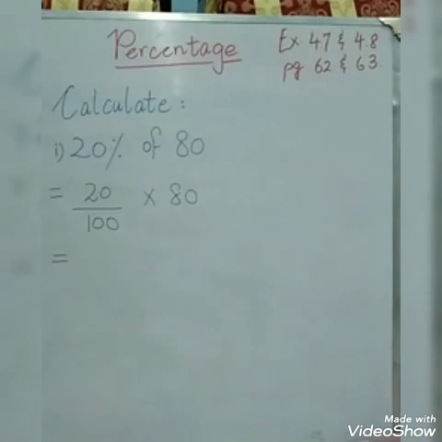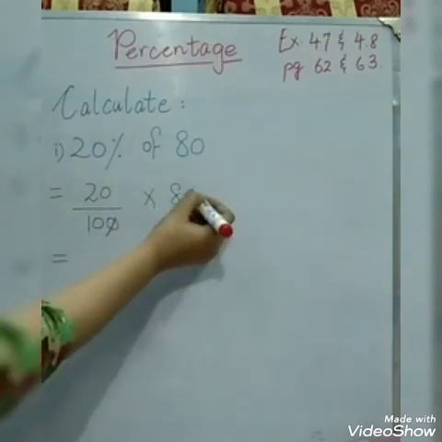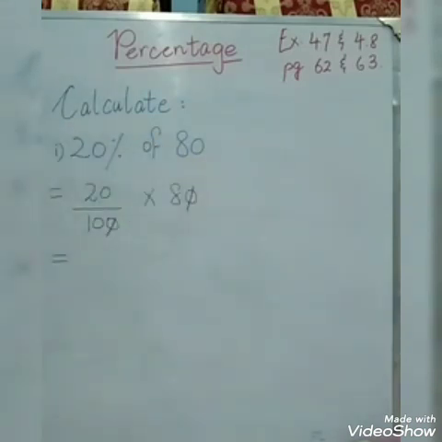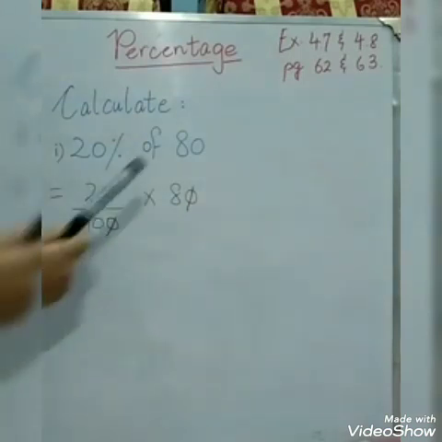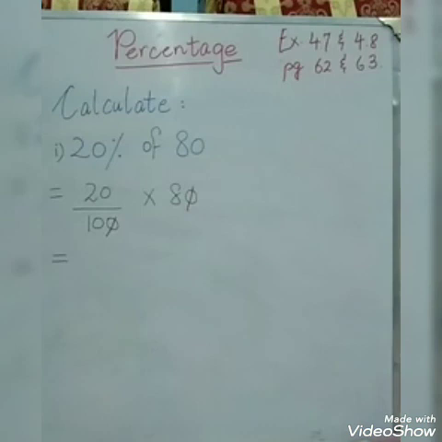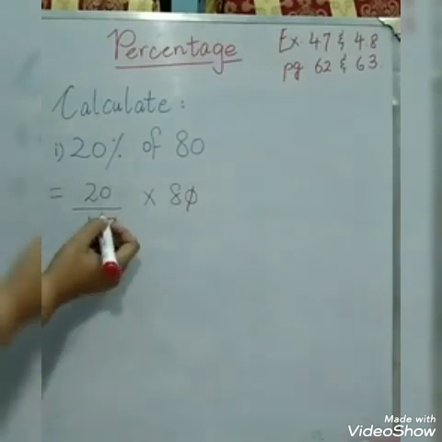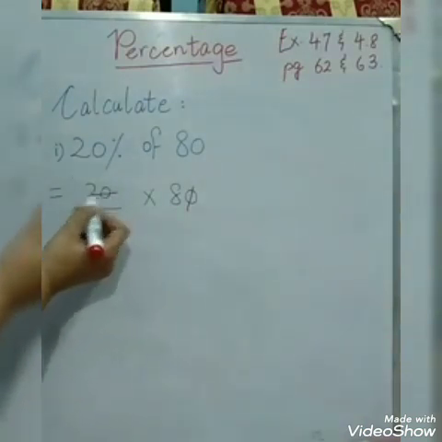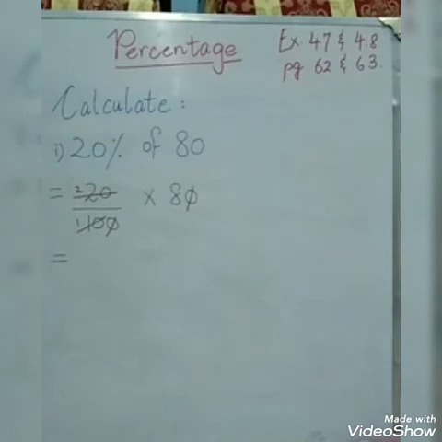Now this is a very simple question. We can cancel out things which are easily possible for us. We can cancel this 0 with this 0 over here. Now what do we have here? 20, 10 and 8. Now these are all multiples of the same number. For making things simpler, 10 1 times is 10 and 10 2 times is 20.